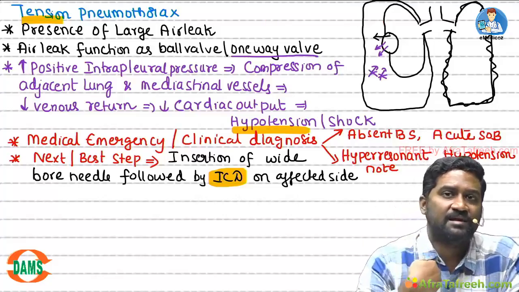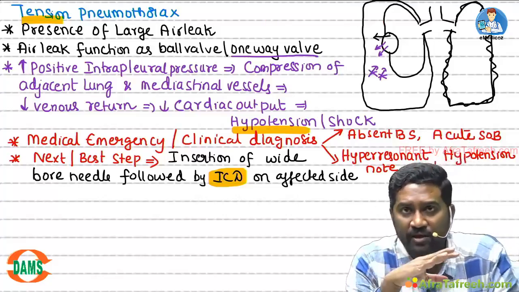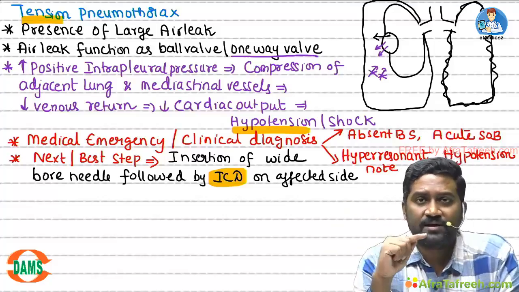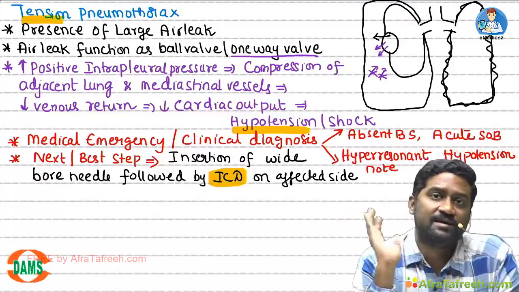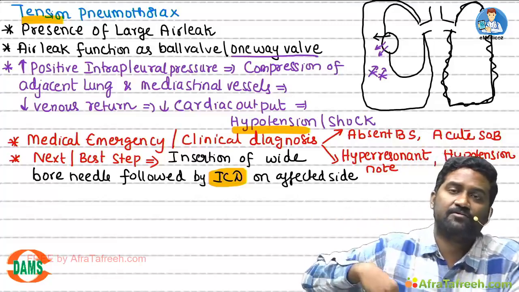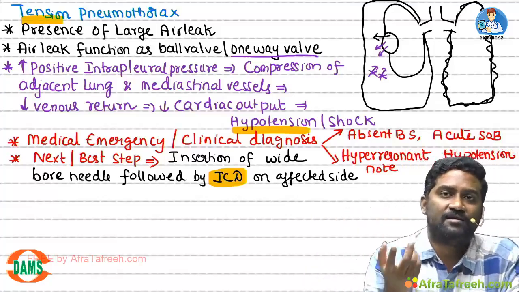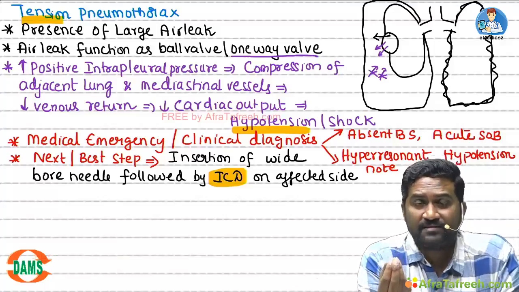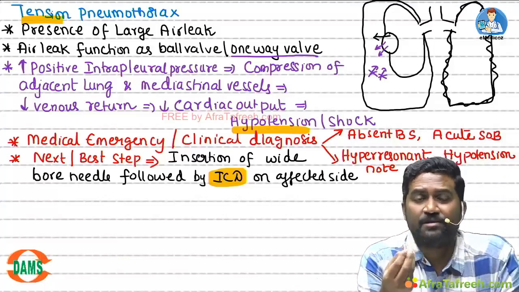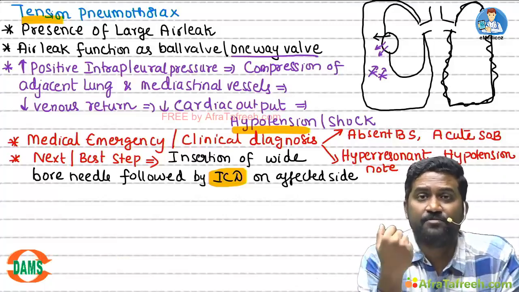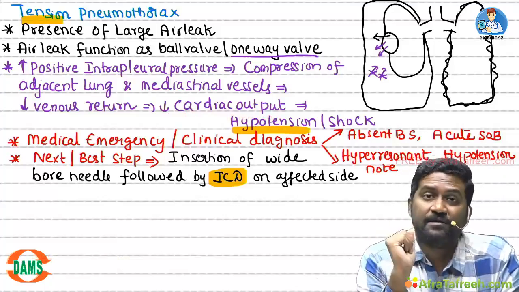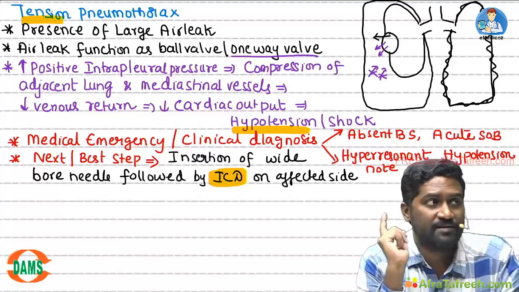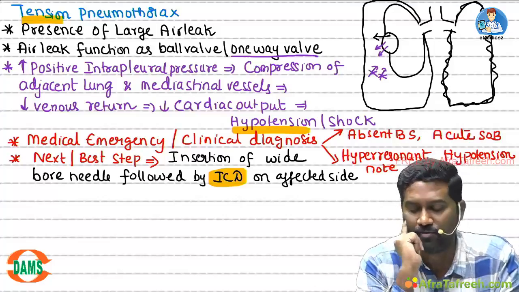A single needle cannot drain the whole air. For better drainage, we go for ICD insertion. So for better drainage, you put a tube. Why not ICD as the first step? Because ICD is a minor surgical procedure. It will take a few minutes for the procedure. In that time, the patient may not survive. So emergency is always a wide bore needle.